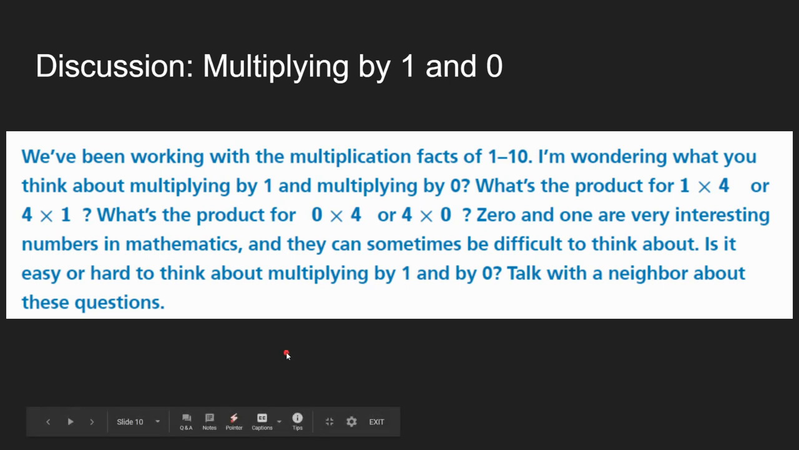So 0 and 1s are very interesting numbers in mathematics, and they can sometimes be difficult to think about. Is it easy or hard to think about multiplying by 1 and by 0? Maybe you should think about that and talk about it with your parent at home.